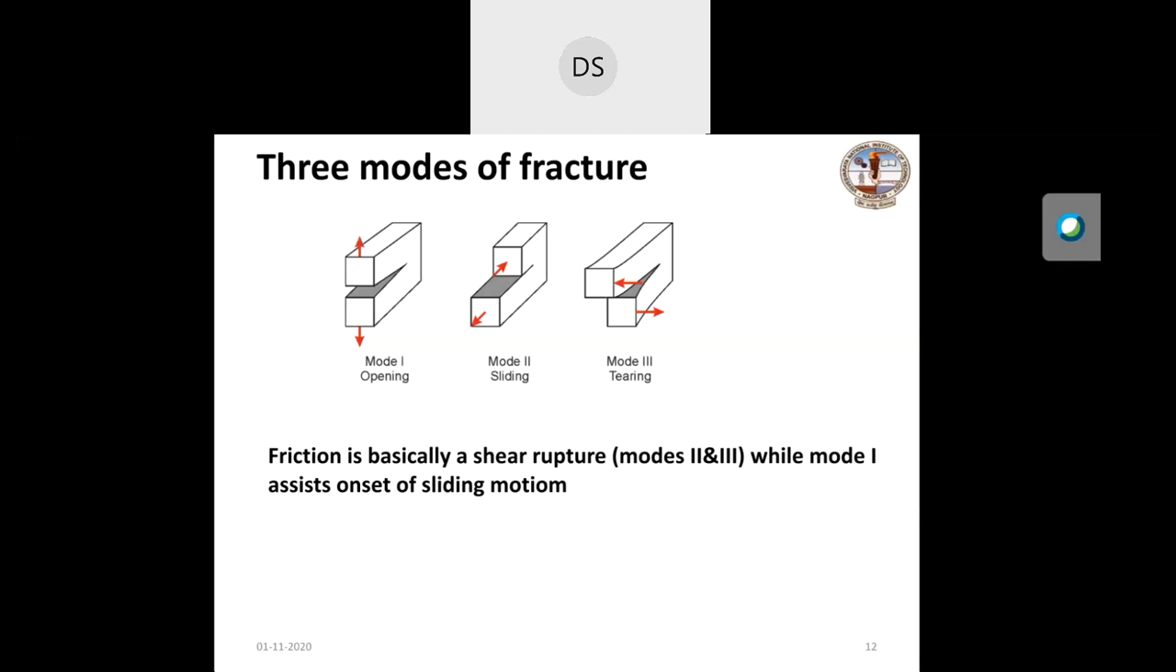So here friction is basically a shear rupture in the form of modes second and third, while the role of mode first is to assist onset of the sliding. For example, here we'll discuss the direct shear sliding, where the block undergoes the direct shear. You will see that because of the bending moment, mode first comes into the picture. That will be clear in forthcoming slides.